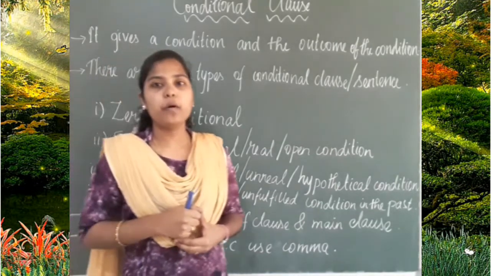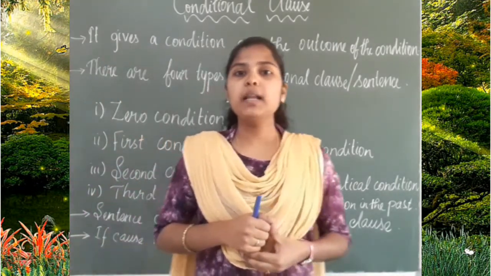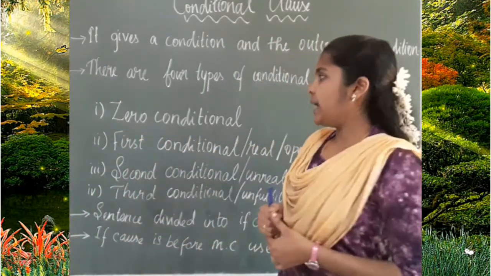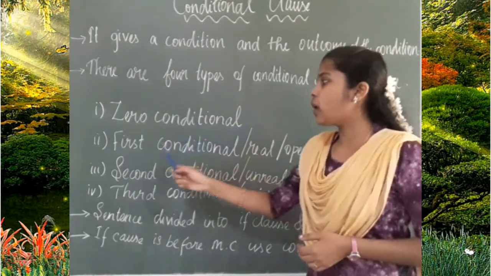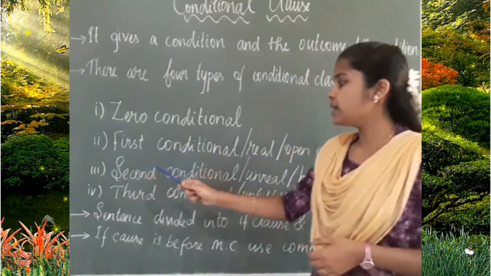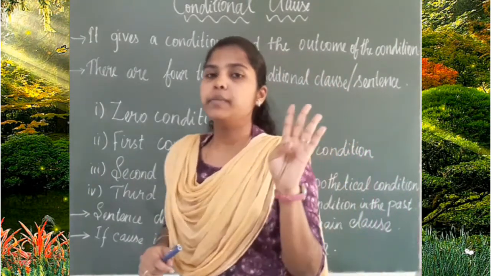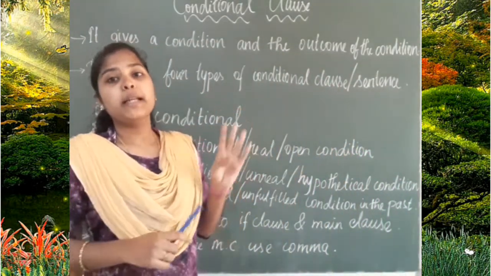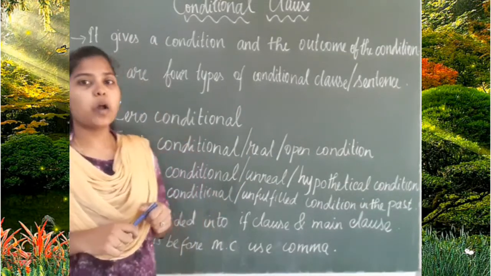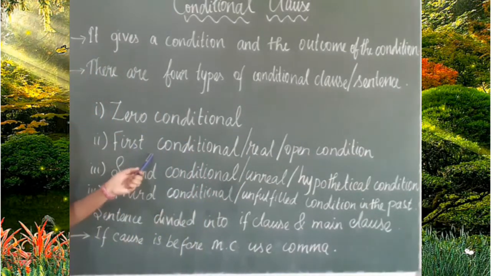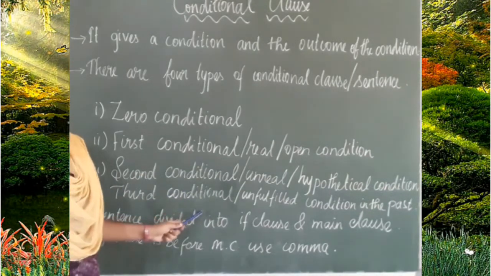There are 4 types of conditional clauses. They are zero conditional clause, first conditional clause, second conditional clause and third conditional clause.